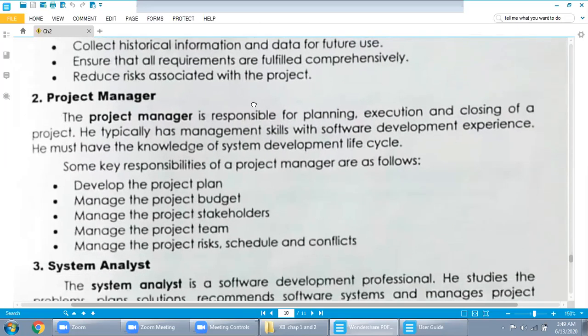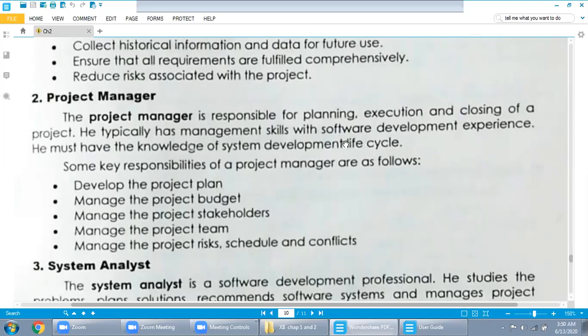Next one, project manager. The project manager is responsible for planning, execution and closing of a project. He typically has management skills with software development experience. So you can say that he has much knowledge of the management side as well as computer skills, or programming skills also. He must have the knowledge of the system development life cycle, the steps and phases we have studied in the previous lecture or the previous topic.